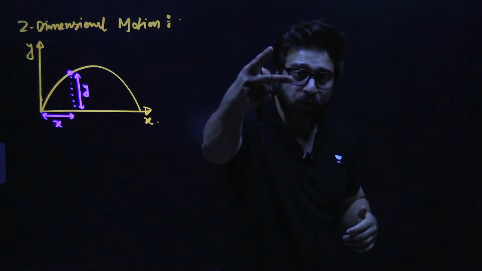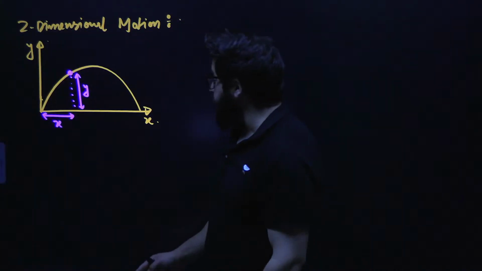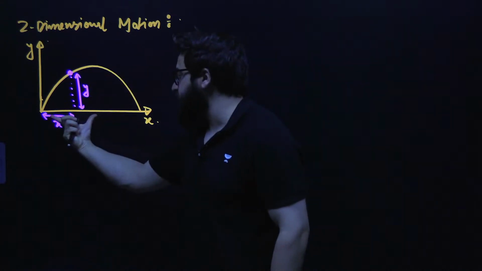So that's why we call it two-dimensional motion, when two of the coordinates of the body are changing. When the object is over here, this is the height of the object and this is the horizontal distance of the object.